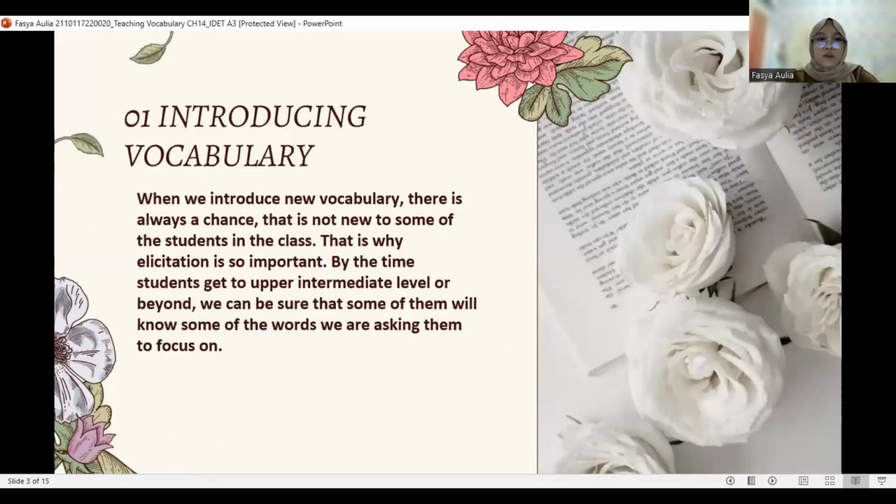First, introducing vocabulary. When we introduce new vocabulary, there is always a chance that it is not new to some of the students in the class. That is why elicitation is so important. Elicitation in this context means finding out what students already know about a topic before you teach them something new. It is like a pre-check to see if the information is really new to them. By the time students get up to upper intermediate level or beyond, we can be sure that some of them will know some of the words we are asking them to focus on.